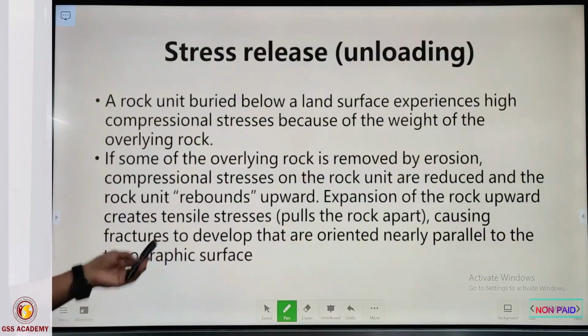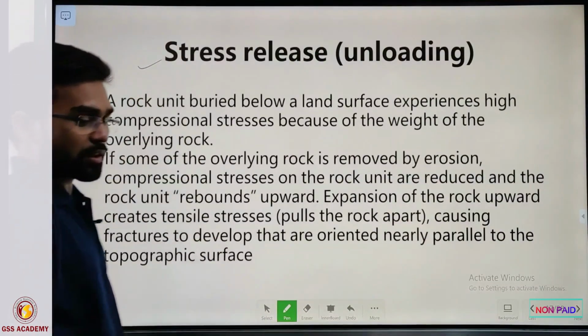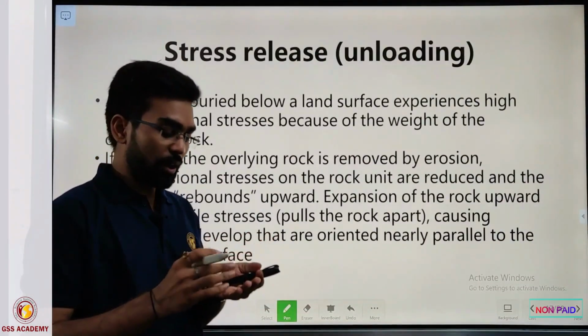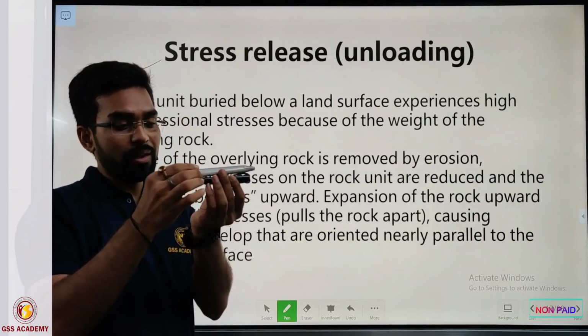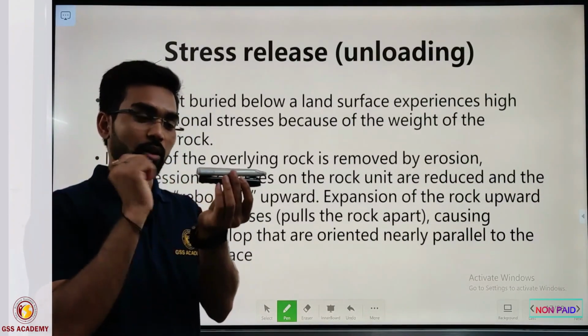Now the third one in physical weathering is stress release. What happens? Suppose this rock is buried for a longer and longer time.